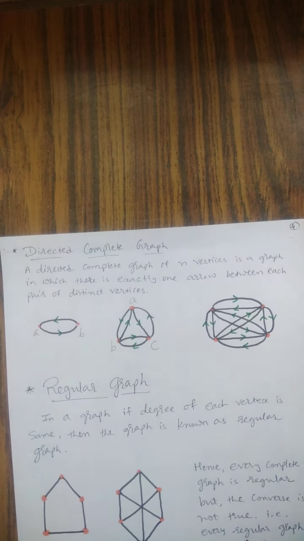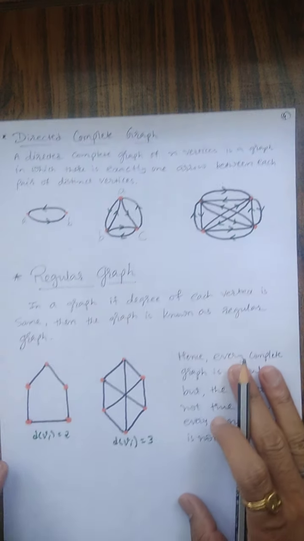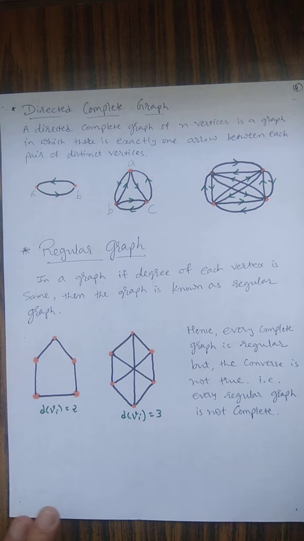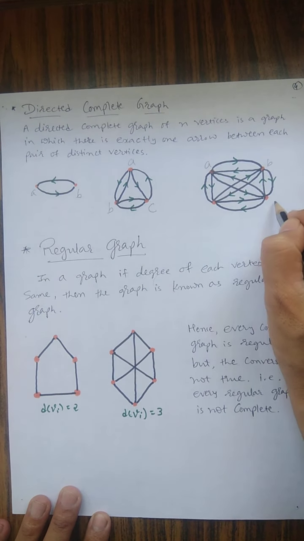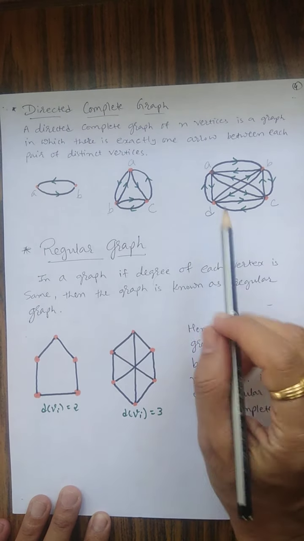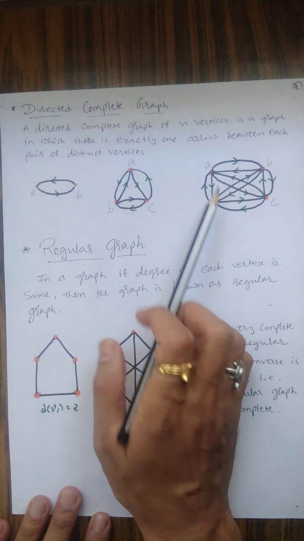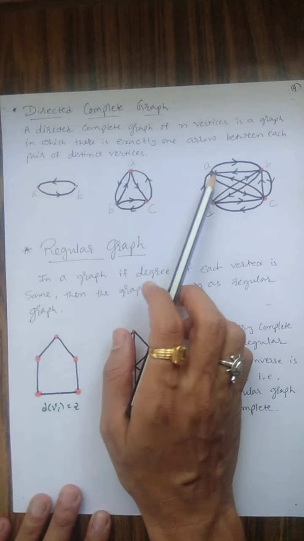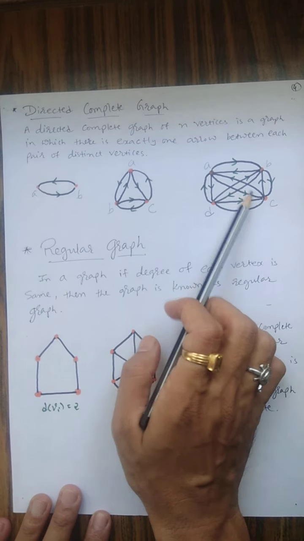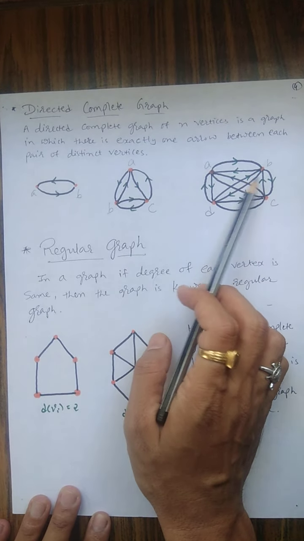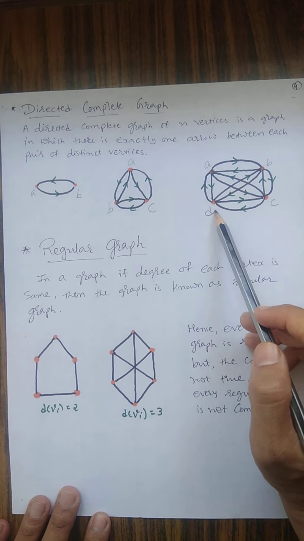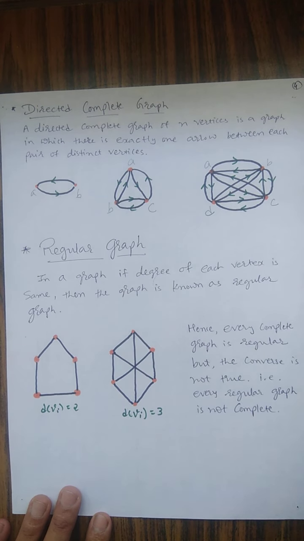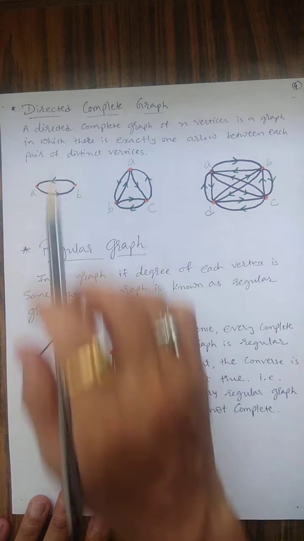Similarly, if there are 4 points, A, B, C and D, then A is connected with D in both directions, A is connected with C in both directions, and A is connected with B in both directions. Similarly, B is connected with A, C and D in both directions. This type of graph is called a directed complete graph.